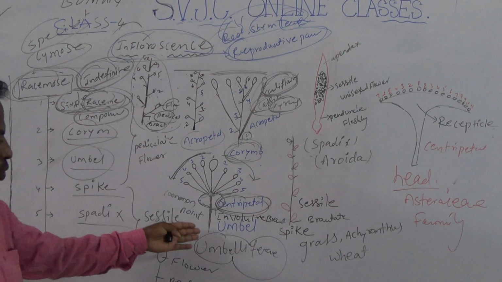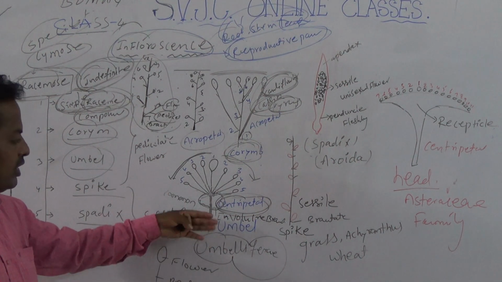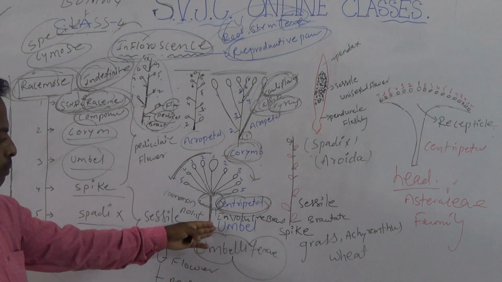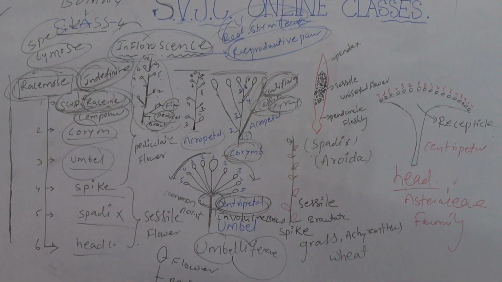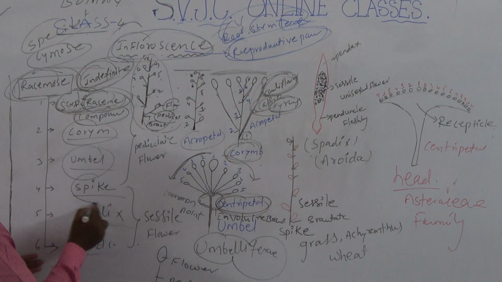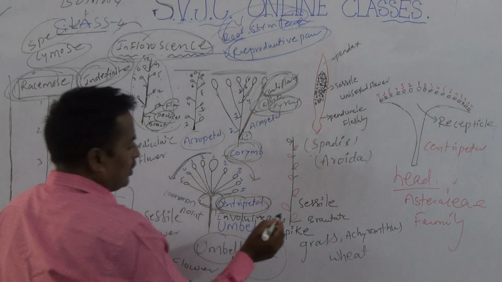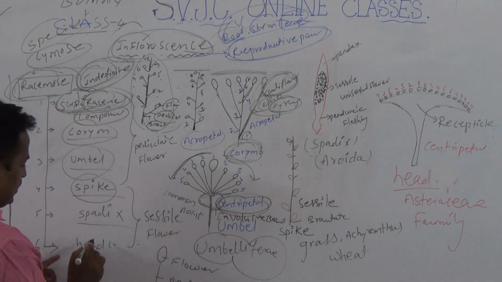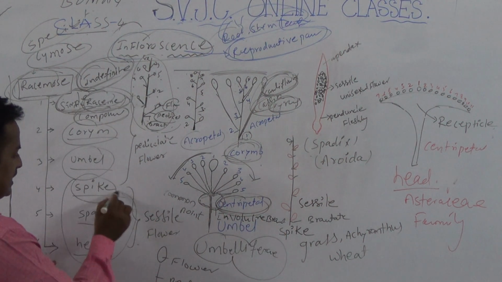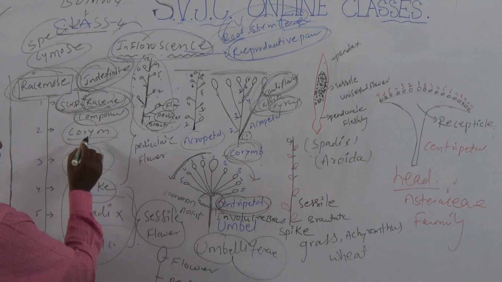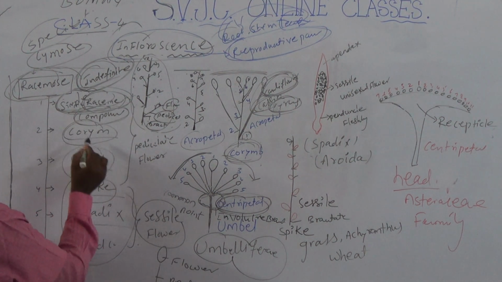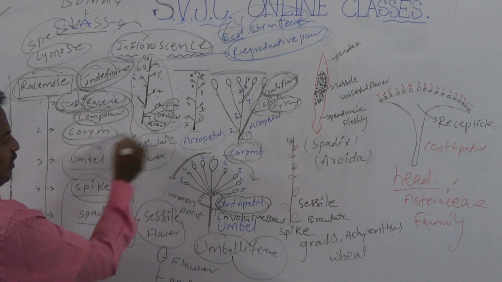Umbels are also of two types, simple and compound. Simple means unbranched, compound means a branched axis. The next one is spike. So look here: spike, spadix and head have sessile flowers, while the first three, raceme, corymb and umbel, have pedicellate flowers.